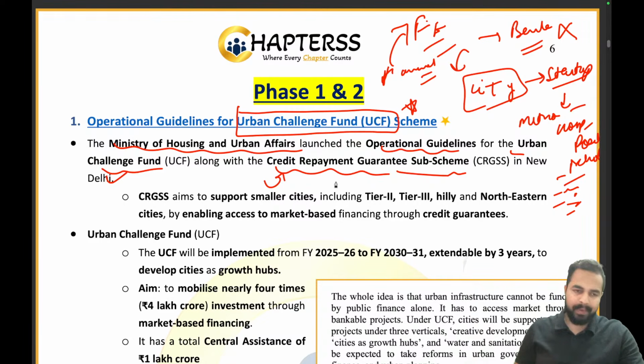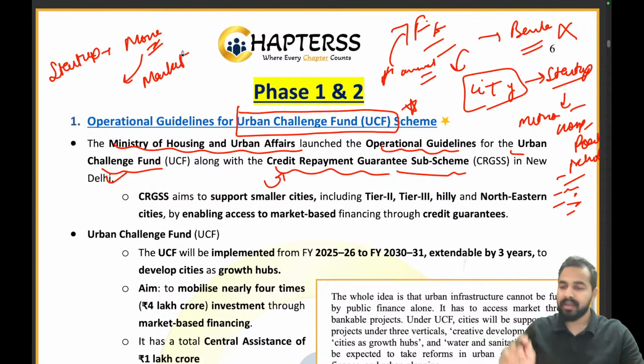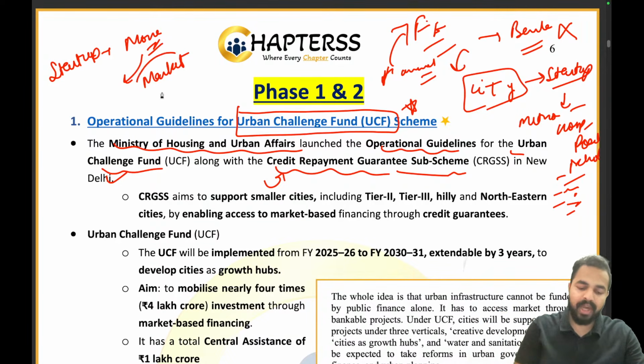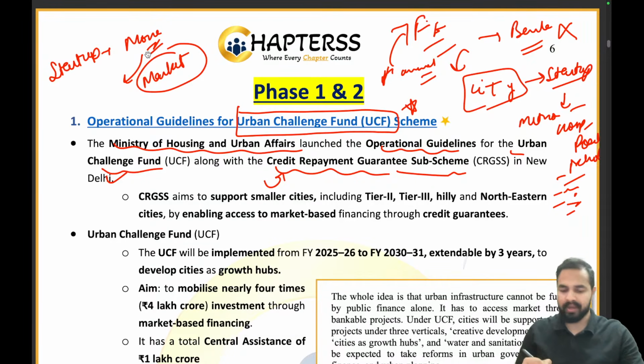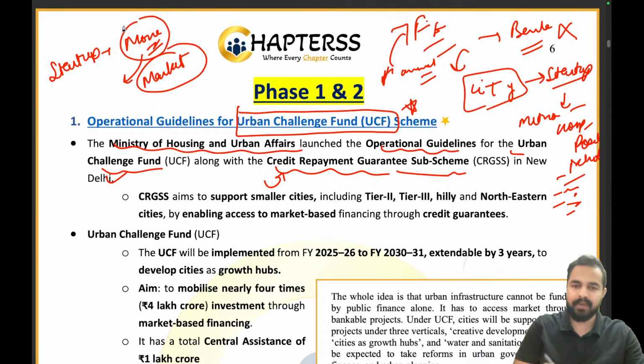So let's take an example: if that startup wants money, the government says, okay, there is some amount of money that I will pay you, but the remaining money you have to arrange from the market. As banks are not providing the money, I am providing you the money, and the remaining money you have to arrange from the market. Now how exactly will this take place?